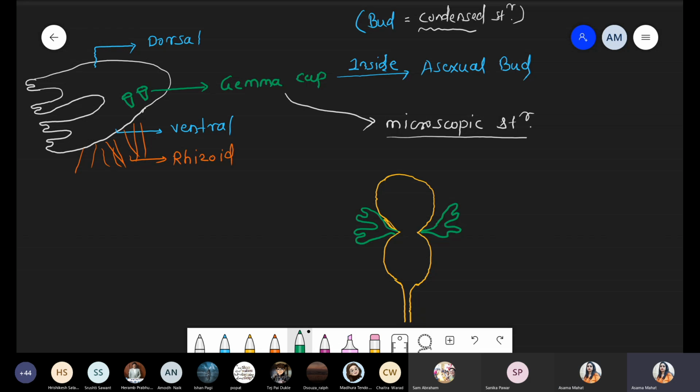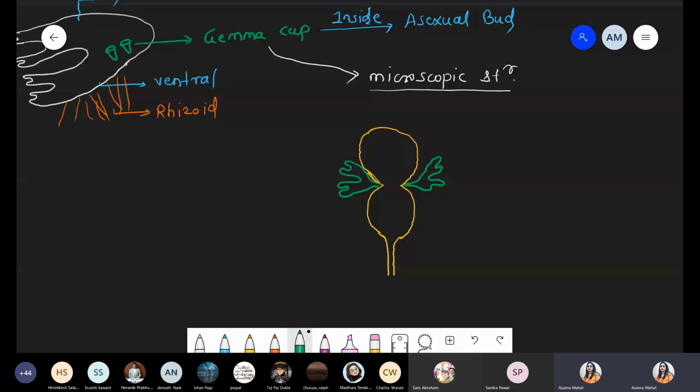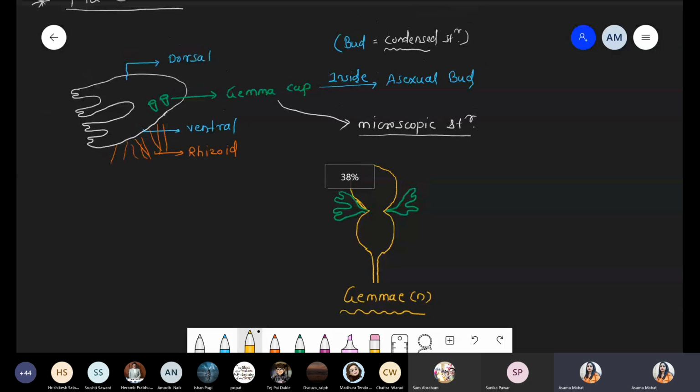Okay. So now the single structure, whatever we draw here, this single structure is called the gamete. And the ploidy level of the gamete is haploid. So quickly cover the diagram. We are talking about the Gemma cup. Inside the Gemma cup, asexual bud is present, right? That asexual bud consists of